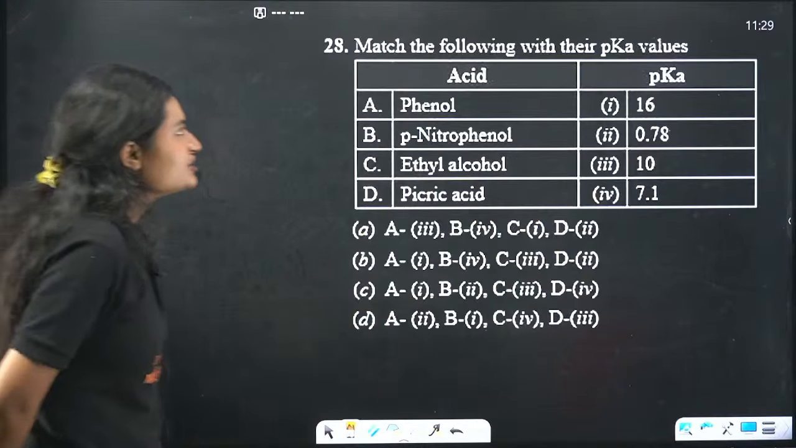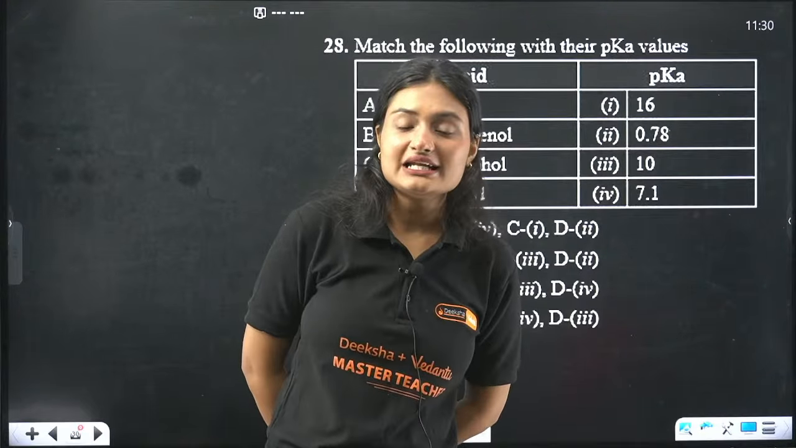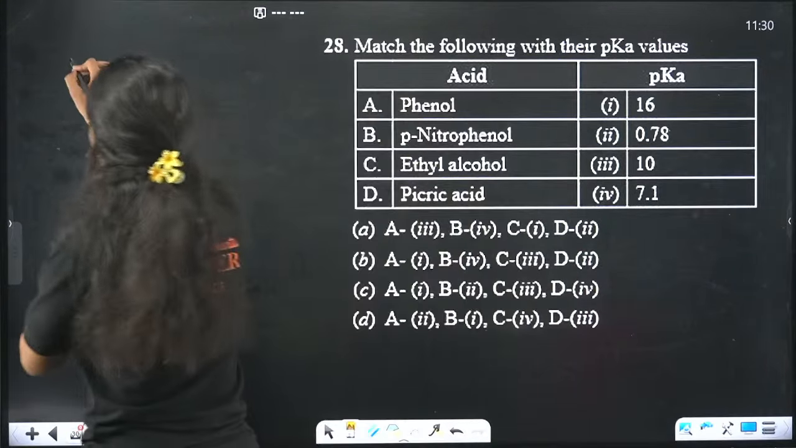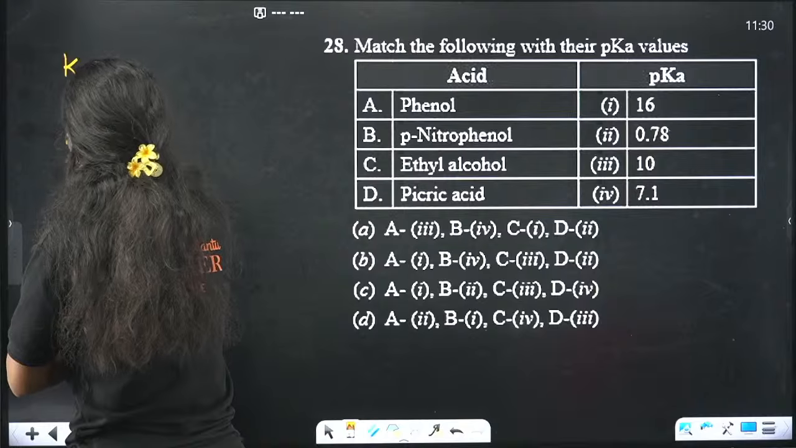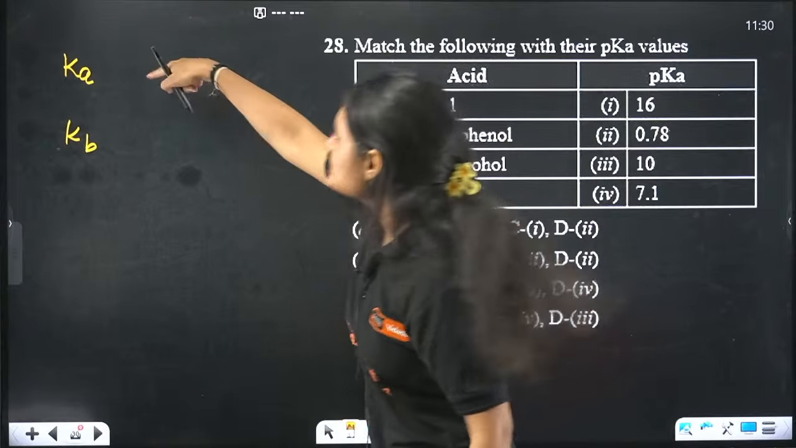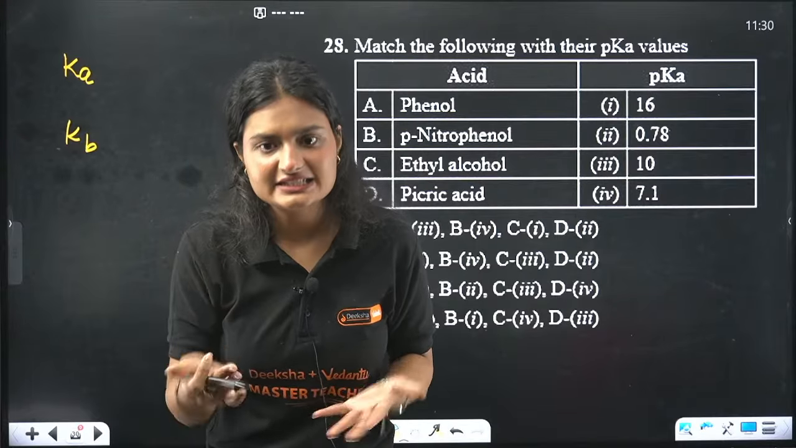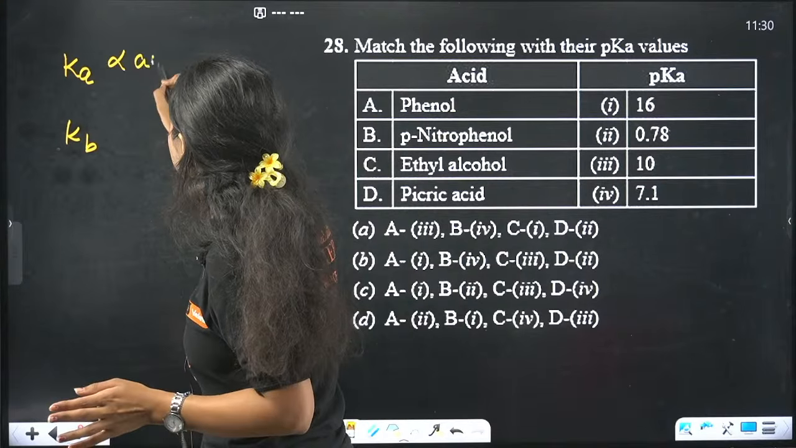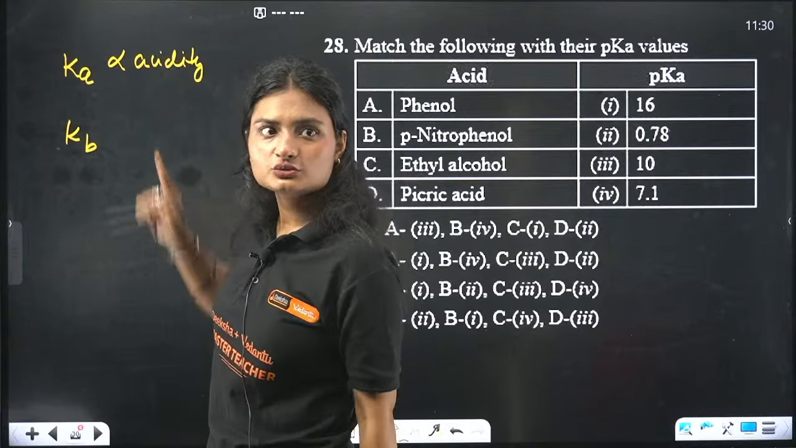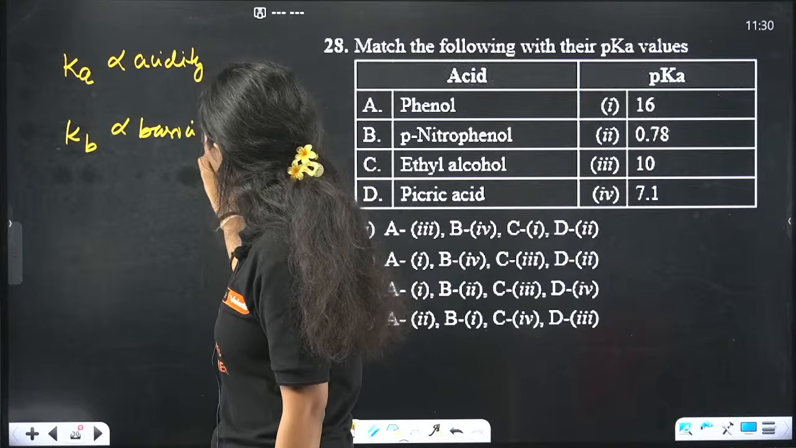Next question. Match the following with their correct pK values. Okay, now very interesting one. How is pKa value related to acidity and how is pKb value related to basicity? Very easy. You have a thing called Ka value and Kb value. So Ka and Kb tell us about the acidity of acids and basicity of bases. They are directly proportional: Ka is directly proportional to acidity, and Kb is directly proportional to basicity.